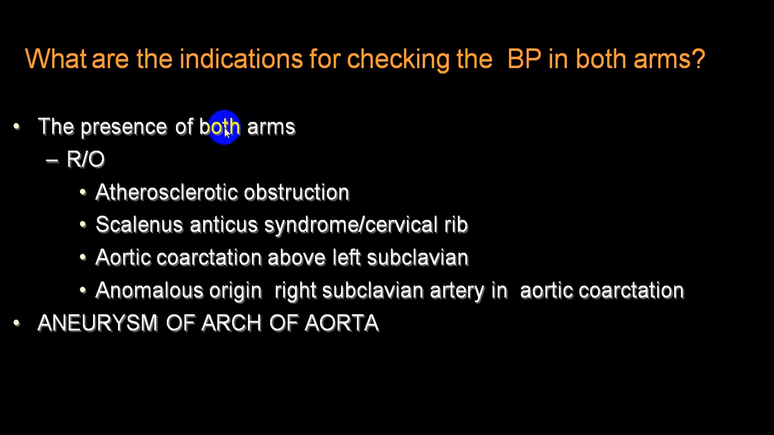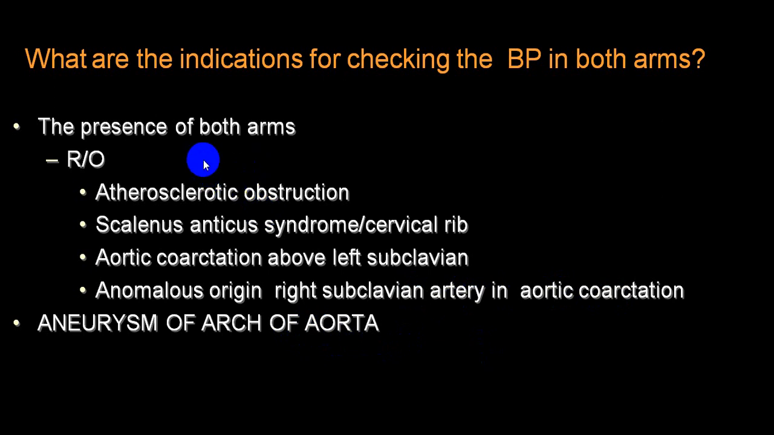Check both pulses to rule out atherosclerotic obstruction, scalenus anticus syndrome, cervical rib, coarctation, anomalous origin of a right subclavian, aneurysm, thrombosis, or any other cause of occlusion.